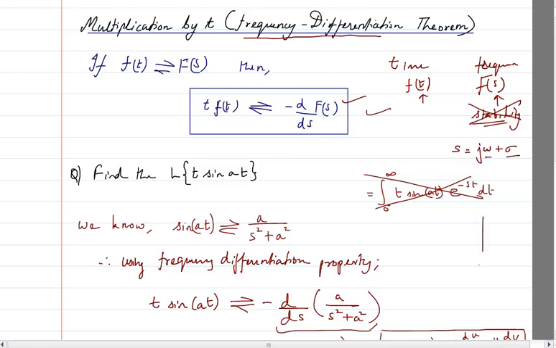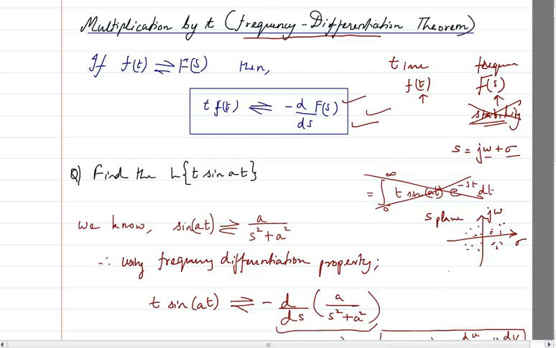So s is like a plane. This is called the s plane, which has two axes. One is the sigma axis, which is the real axis, and the other one is the j omega axis. So s is any value on this particular plane. Now, what is all this, you will understand in another module, which I will not discuss now because I don't want you to get confused. So why is it called frequency differentiation? Because we are differentiating in the frequency domain.